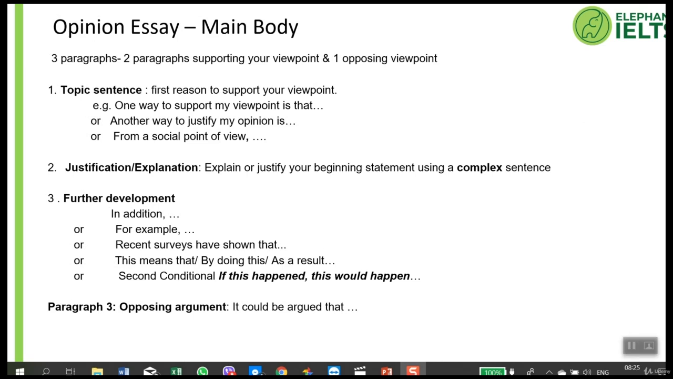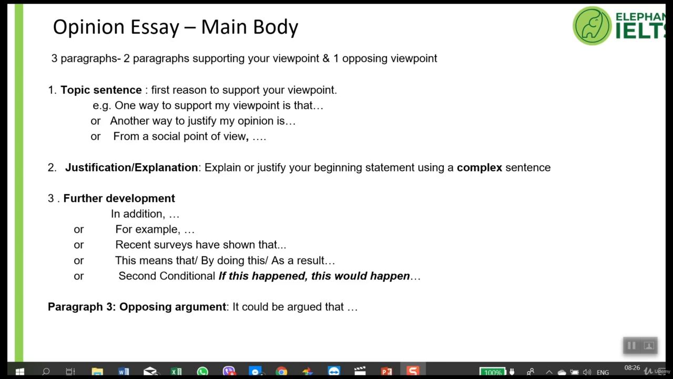Let's move on to the main body structure of the opinion essay now. As you can see, the main body is just 3 paragraphs. 2 of those paragraphs support the opinion you gave in the introduction, and the last paragraph gives the opposing viewpoint. It's always a good idea to show the opposing viewpoint, where logical of course, as this means that you have considered the topic from another point of view as well.